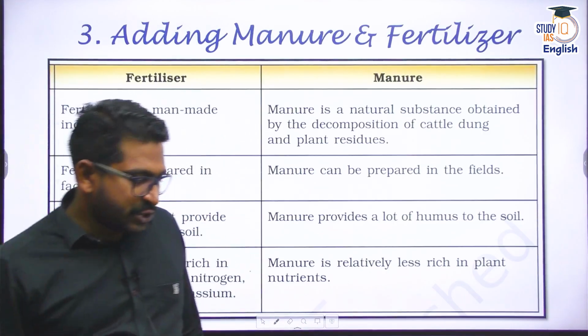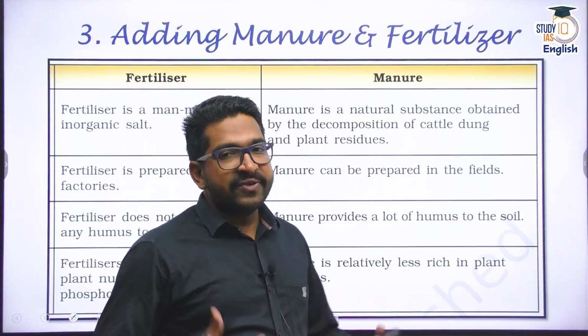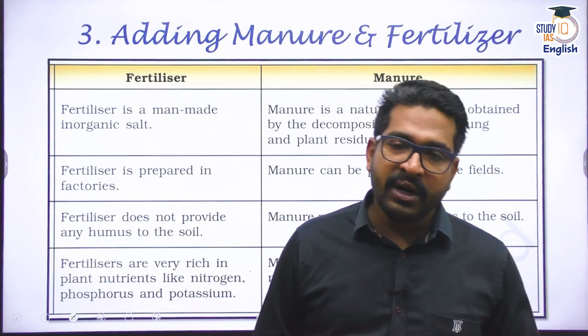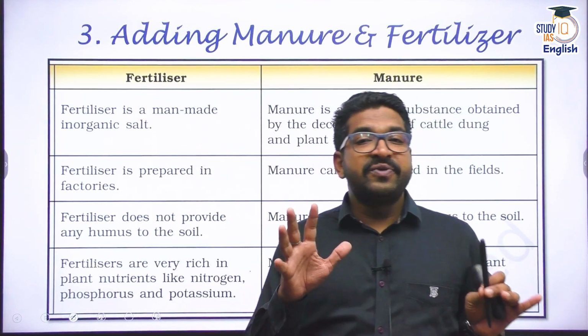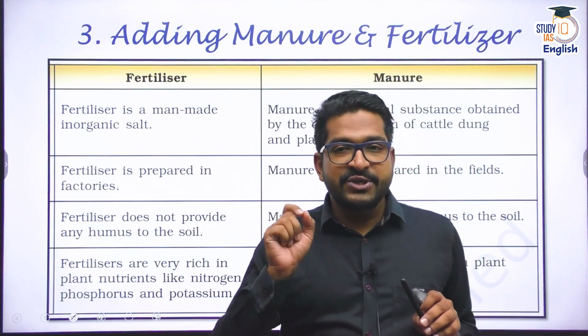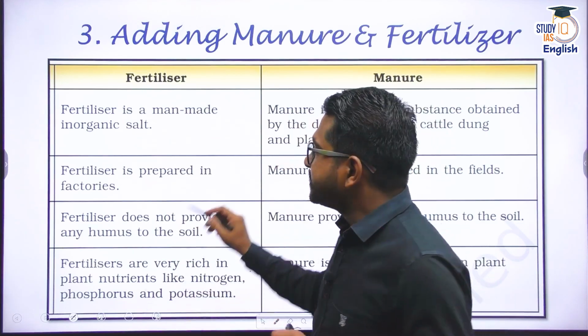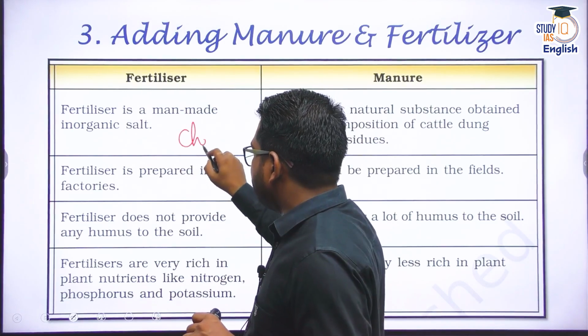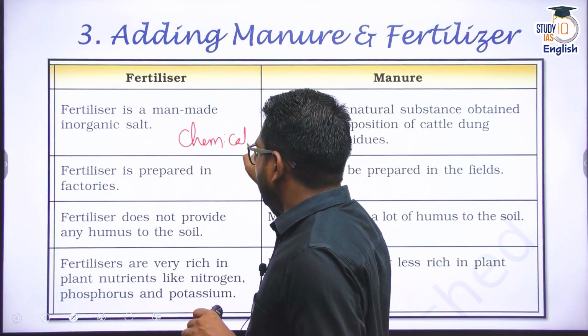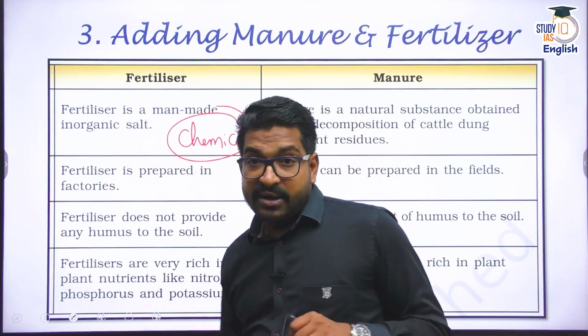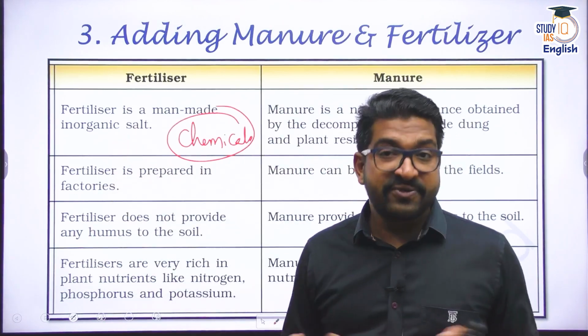The third aspect is adding of manure and fertilizers. All right. Now we need to understand the difference between these two terms. What is manure? What is fertilizer? See, fertilizers are basically chemicals. They are in the form of inorganic salts. What are the chemicals that we use in our country? And these fertilizers are produced in factories.